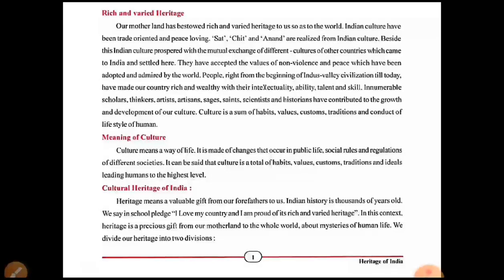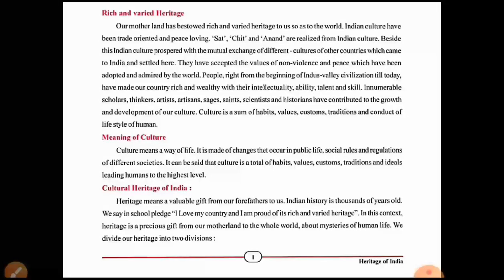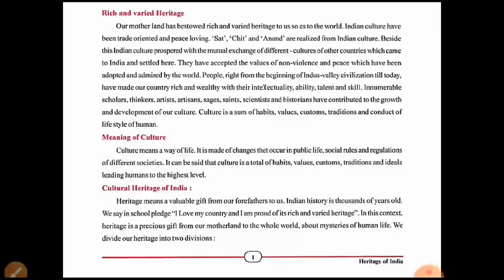This is made of changes that occur in public life, social rules and regulations of different societies. So what things will be included within the culture or way of life? While people are living, there will be public life and social rules. In the society in which people are living, there may be some rules and regulations, which are known as culture.